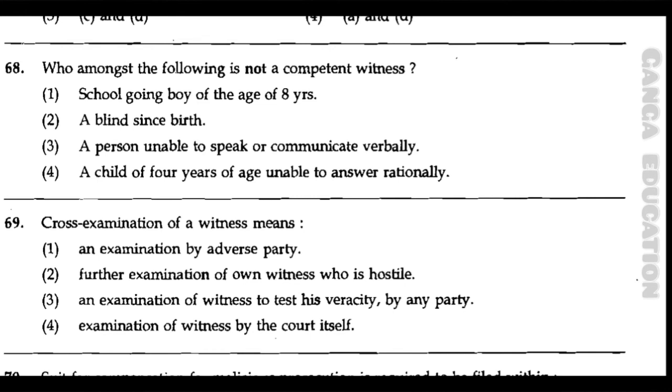Now question number 69. Cross-examination of a witness means. Option number 1, an examination by adverse party. Option number 2, further examination of own witness who is hostile. Option number 3, an examination of witness to test his veracity by any party. Option number 4, examination of witness by the court itself. And the correct answer is option number 1, an examination by adverse party.